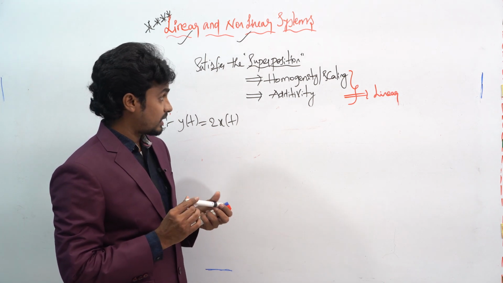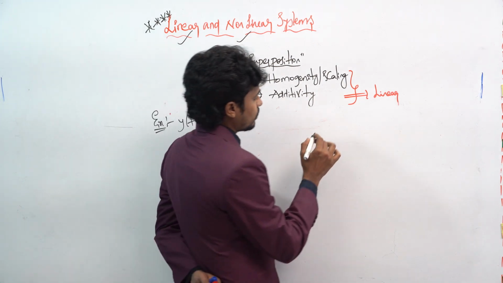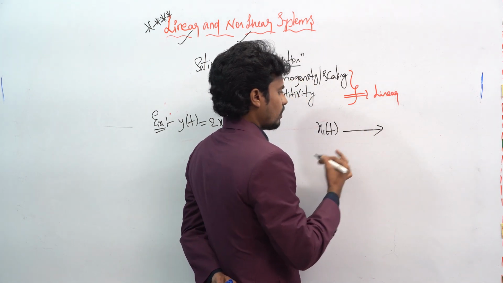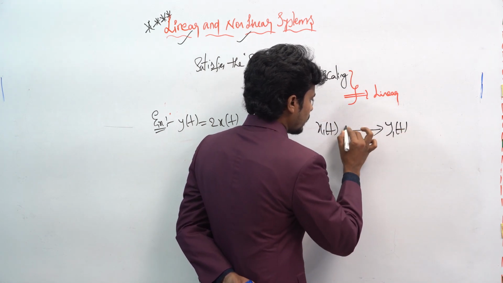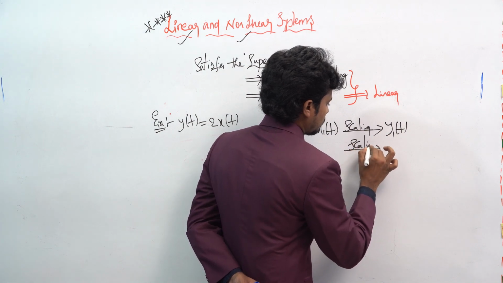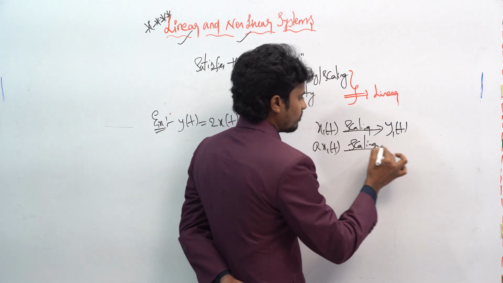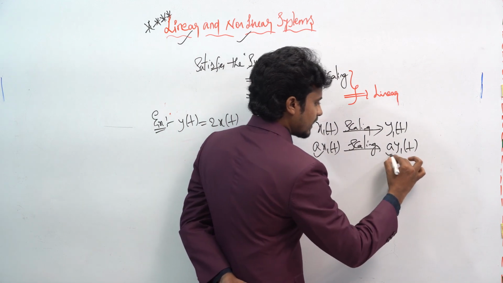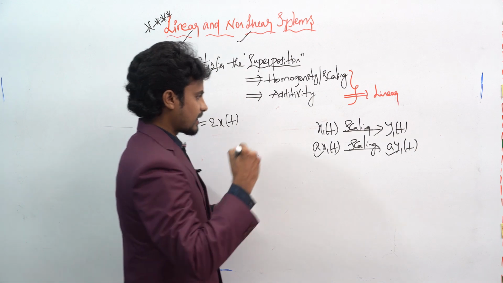So for example, if you take the homogeneity or the scaling, how can you represent this? If you take x1 of t, this becomes y1 of t. If you apply scaling here, that will be a into x1 of t, which gives a into y1 of t. Here a is the scaling parameter.